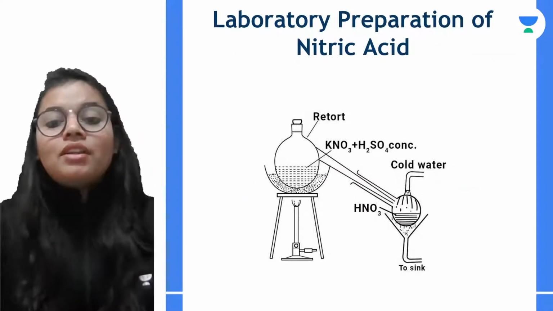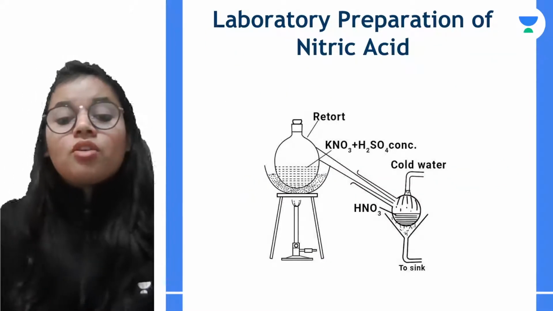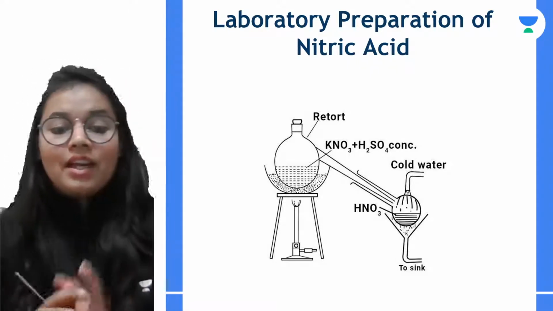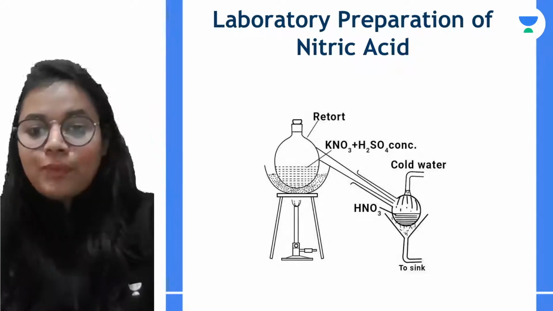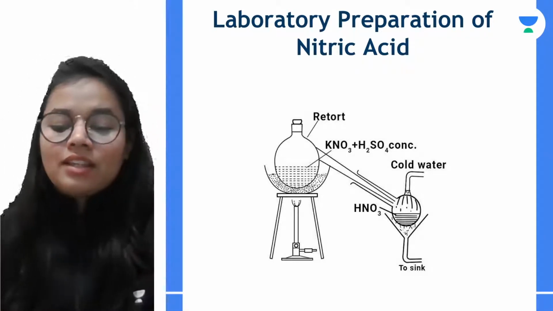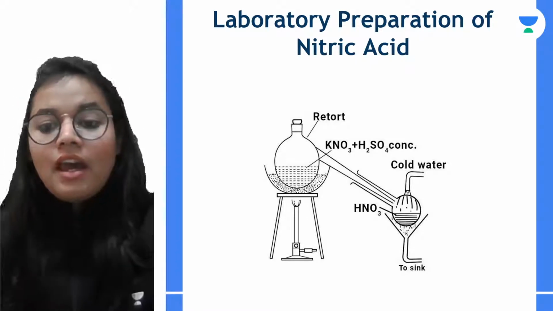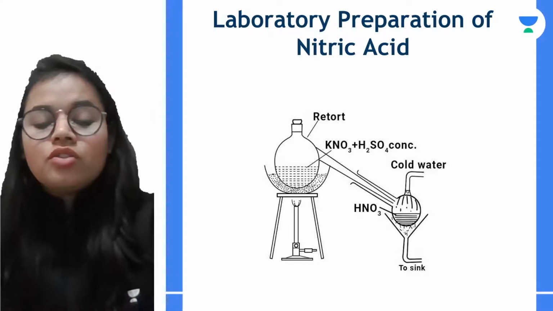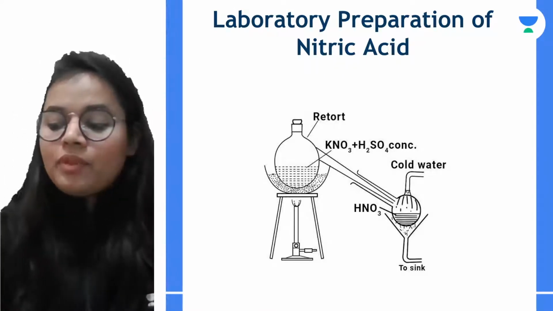After that, laboratory preparation of nitric acid. How is nitric acid prepared in the laboratory? For the preparation of nitric acid, we basically need sulfuric acid, and we need either nitrate, that is potassium nitrate, or sodium nitrate. What are the reactants that we need?